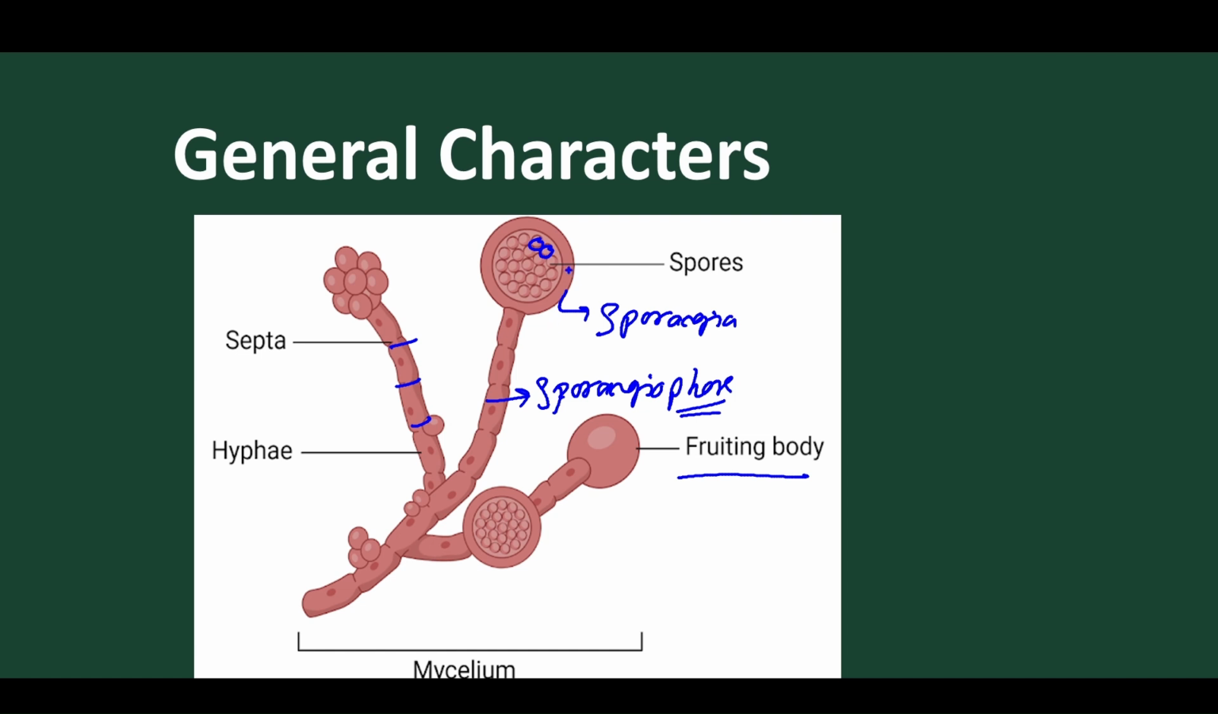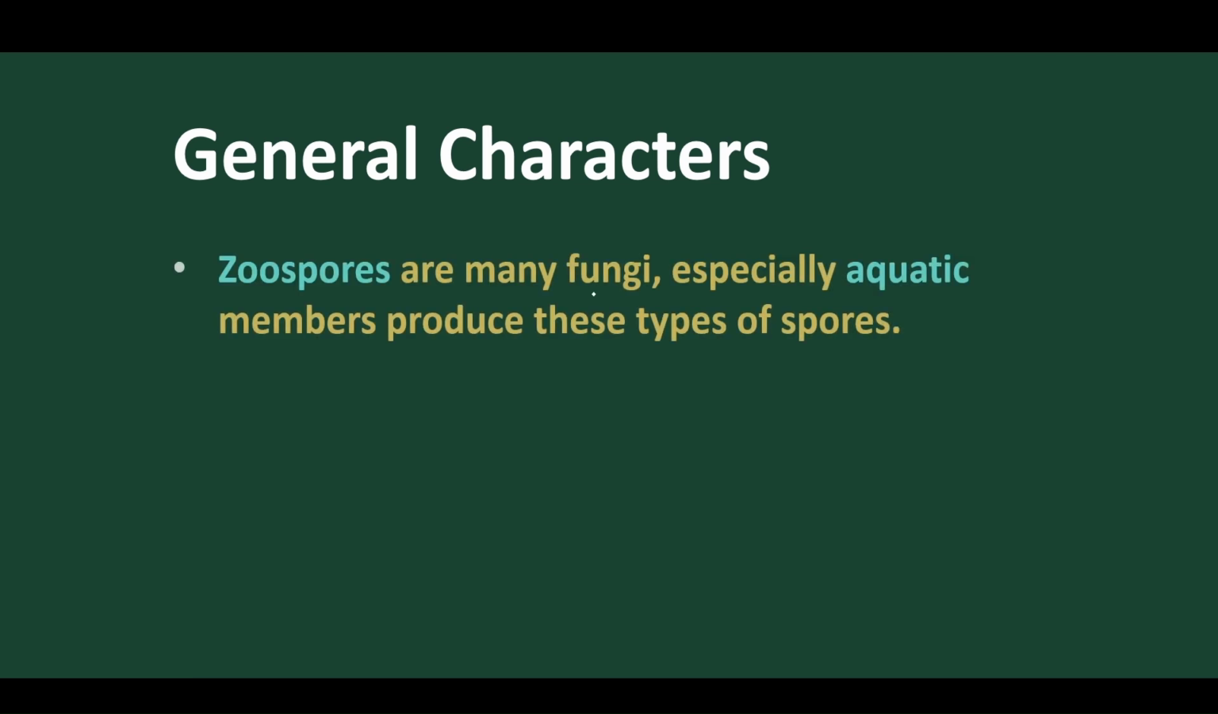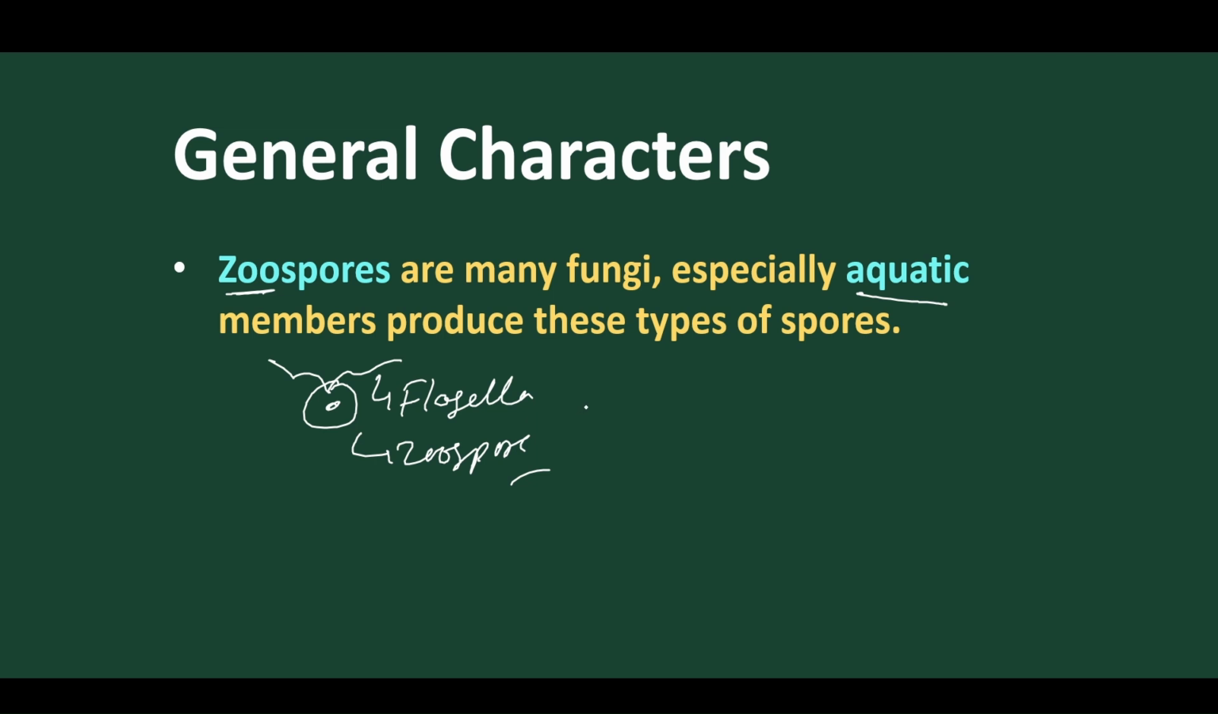So when conditions come, the sporangia break out and the spores get liberated and develop into a new mycelium. Now let's move on. In some fungi, those that are aquatic, the spores behave in an animal-like manner, meaning these spores contain flagella. If any spores have flagella, then these are called zoospores. Zoospores are mostly found in aquatic organisms. So aquatic members of fungi contain movement-capable spores. These spores can move. They are motile.